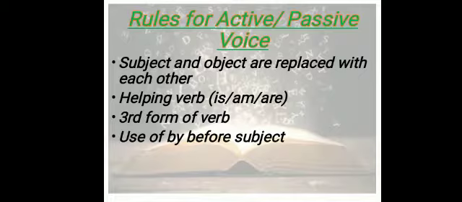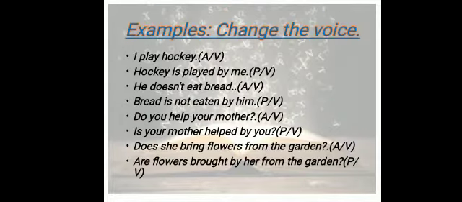These are the basic rules, and now we will see examples of active and passive voice from present indefinite tense. I play hockey. It is active voice. Now hockey will be at the place of the subject, and now hockey is played. Is is the helping verb. Played is the third form, by me.